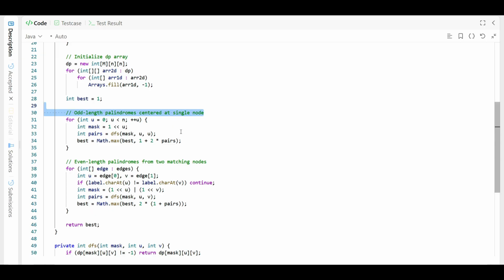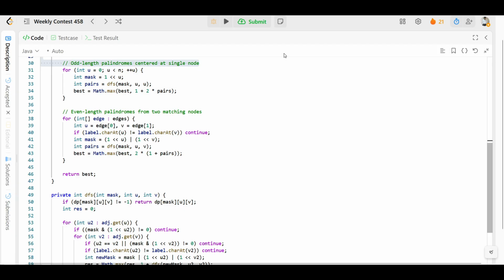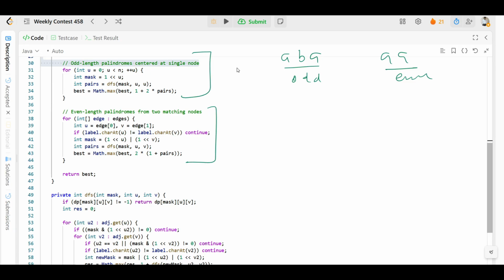I told you there are two types of palindrome. Let me explain here. There is a possibility that a is there in the center, so this is your odd length. The length is 3, so this is odd length. What is the even length? Let's suppose a a. This is even length. So this is your odd length and this is your even length. For odd length we will handle it with this, and for even length we will handle it with this.